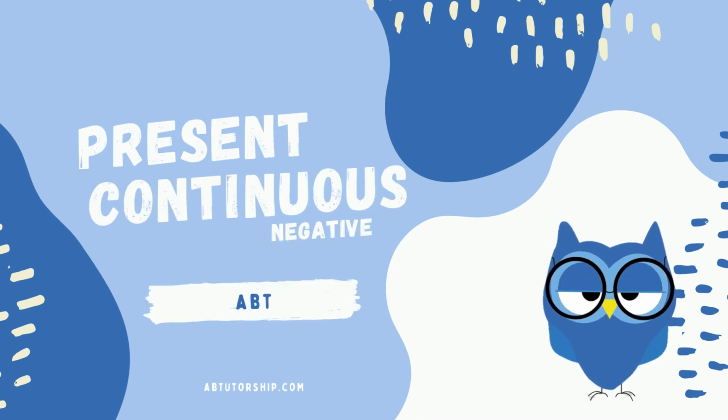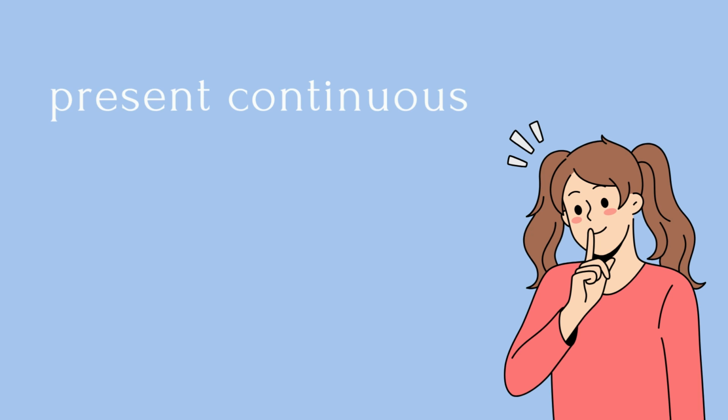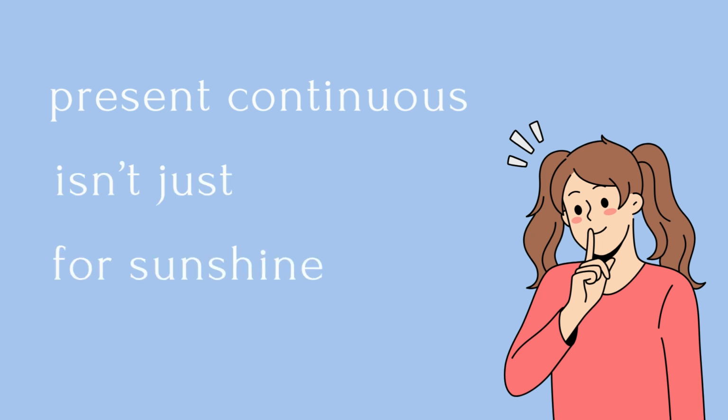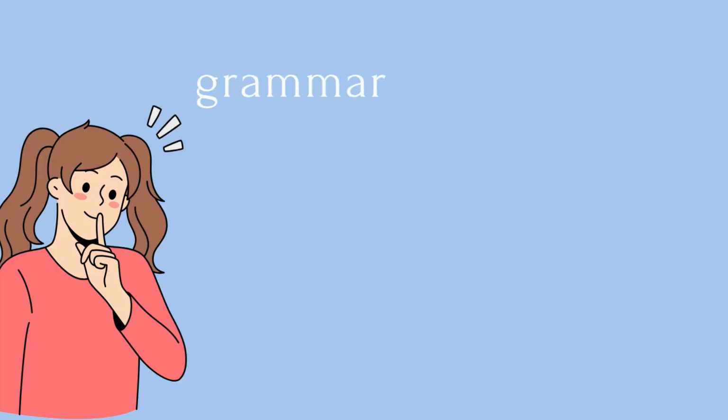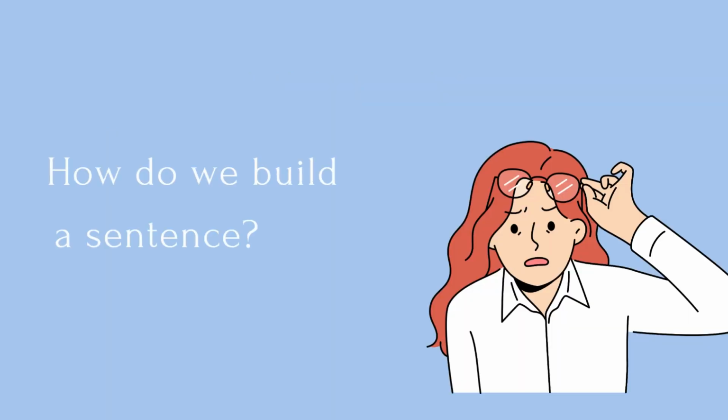Present continuous negative form. The present continuous isn't just for sunshine and action. This grammar tool lets us paint a complete picture of the now zone, including what's not happening. But how do we build a sentence?